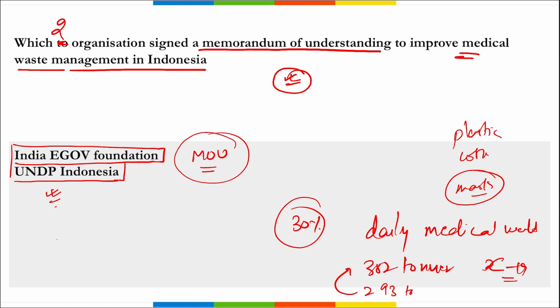Then remember, UNDP Indonesia, through ME Smile, right? Through this ME Smile, they are collaborating and utilizing the expertise of regional and global partners, right? And managing medical waste in 32 hospitals and one healthcare sector, correct? So remember, it is India's eGov Foundation along with UNDP Indonesia. They are working together to tackle the medical waste that has been created in Indonesia.